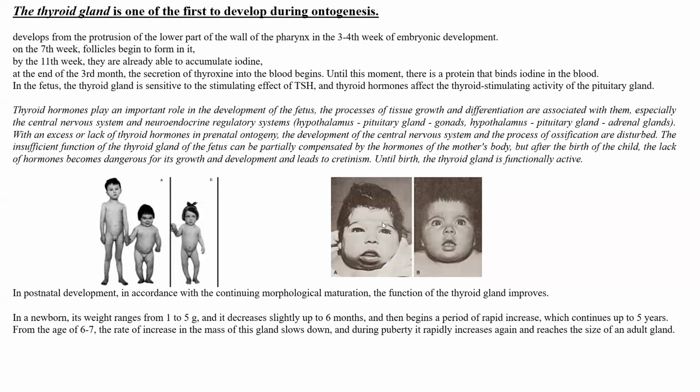They had a problem with deficiency of thyroid gland hormones, and this is the same baby after treatment by hormones or by iodine, we don't know, but after treatment. And the same girl I have shown to you. Look, this is a normal girl, 8 years old, but this one has cretinism, and this is the same girl, but after treatment.